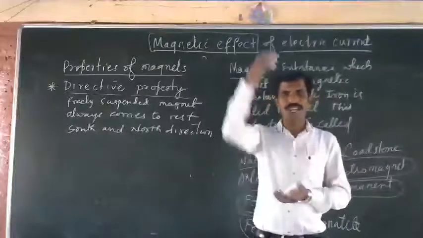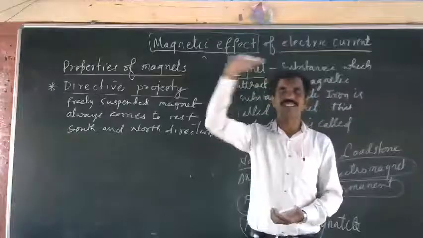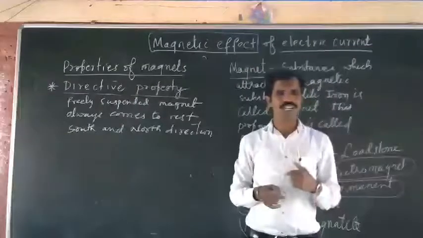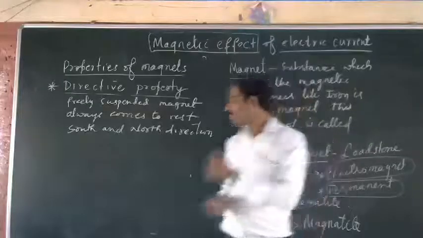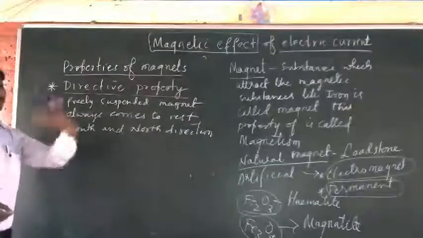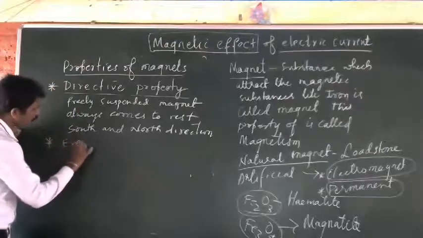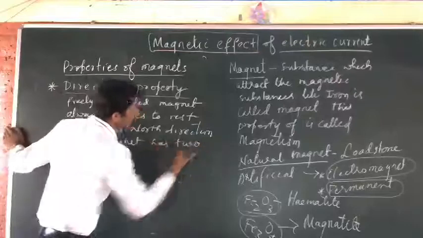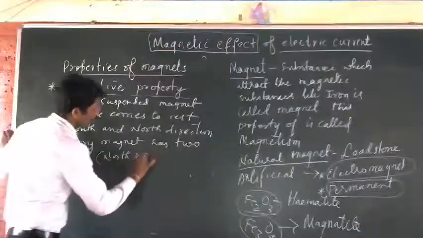So whenever you suspend a magnet freely by hanging it from a stand or something like that, the magnet always comes to the north and south direction and takes rest. The north direction is considered the pole of the magnet. So every magnet has two poles, you know it, north and south pole.